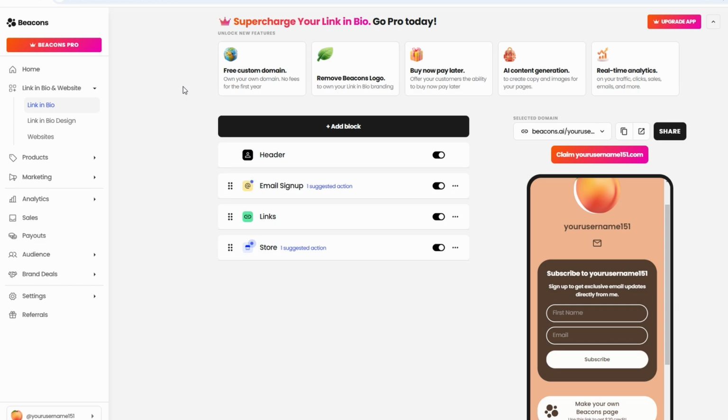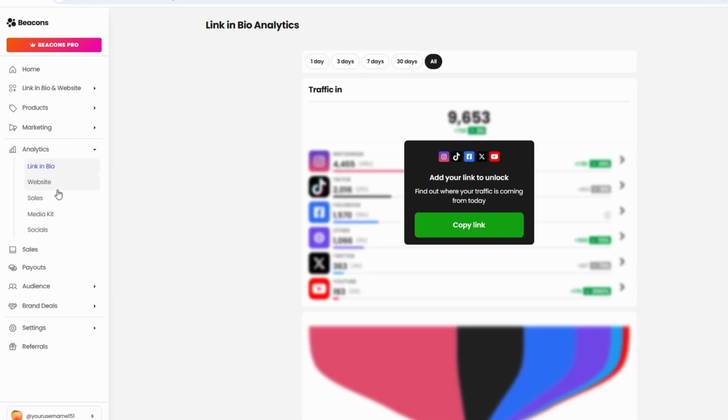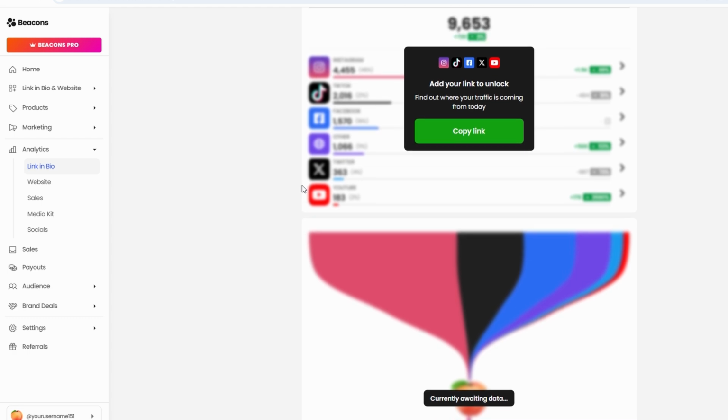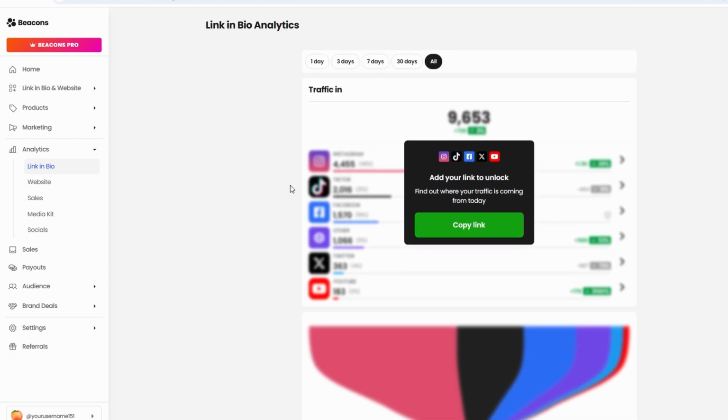Beacons.ai isn't just for creators and product sellers, it's a powerful tool for service providers too. Whether you're a coach, consultant, or educator, you can easily offer services like one-on-one sessions or online courses directly through the platform. It's an all-in-one solution that eliminates the need for third-party booking or course hosting tools.